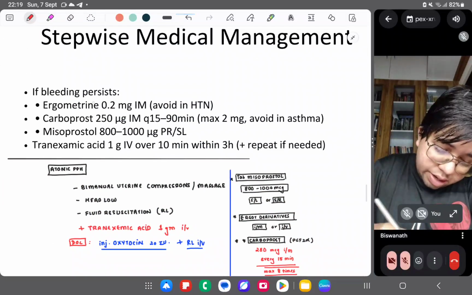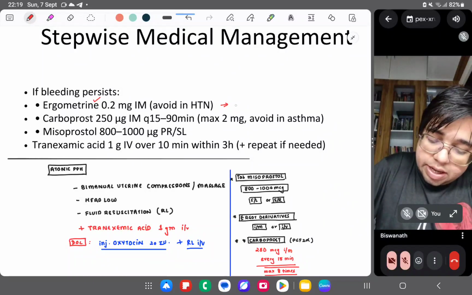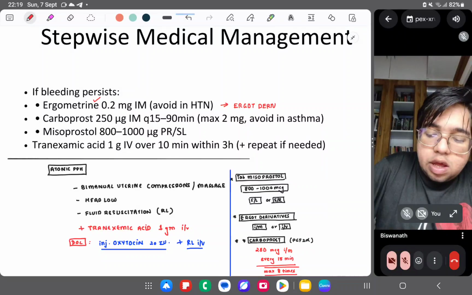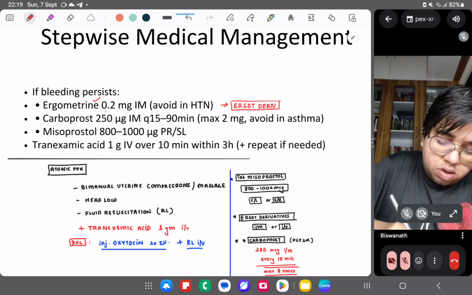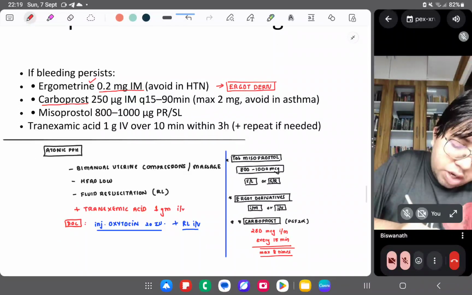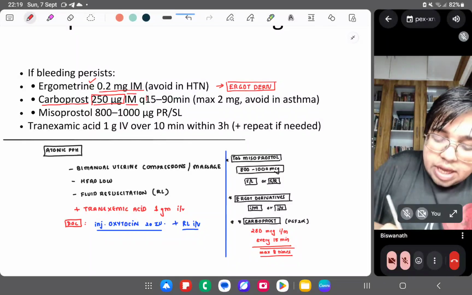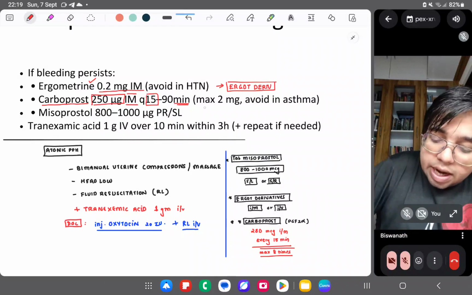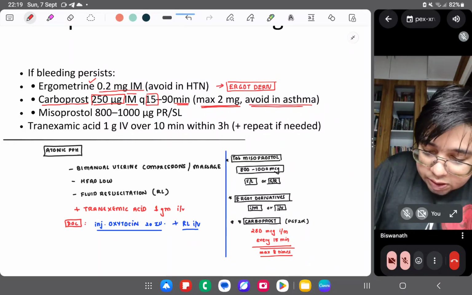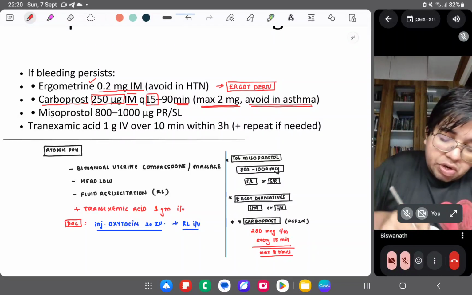Okay, you can see here ergometrine. Ergometrine is basically this, I was telling, an ergot derivative, and 0.2 milligram IM you can give, right? Carboprost, I told you, 250 microgram IM route every 15 minutes, right? Maximum 2 milligram. Avoid in asthmatics, okay? In asthmatics, please avoid carboprost. You can give the misoprostol.